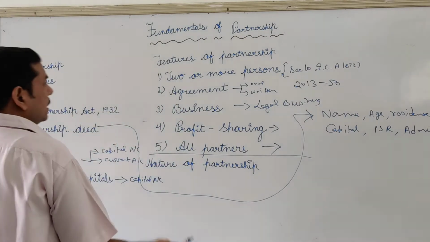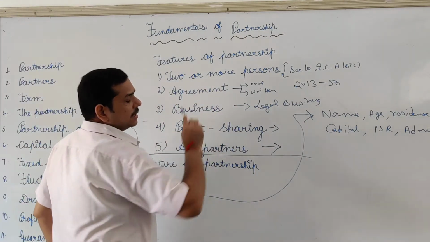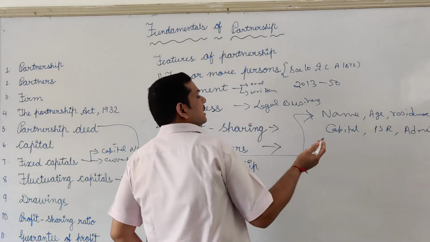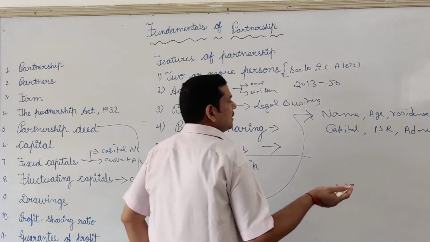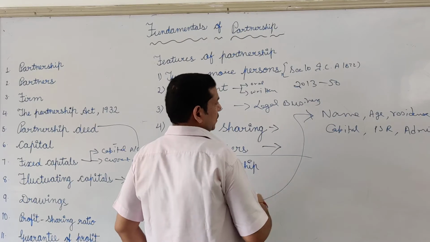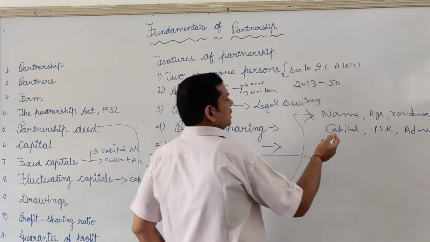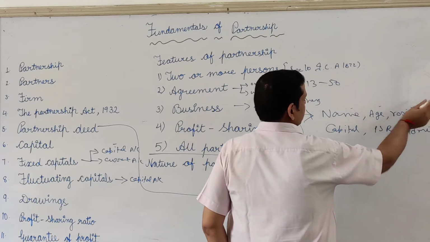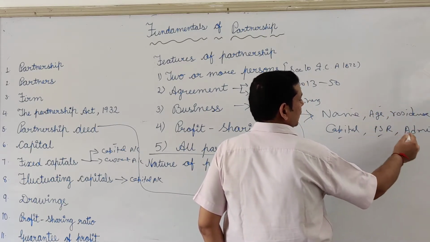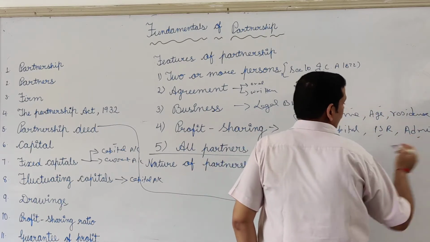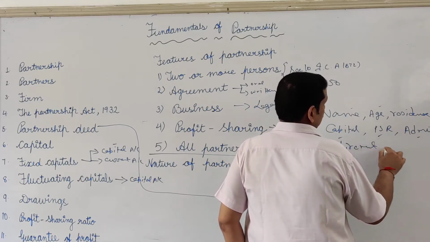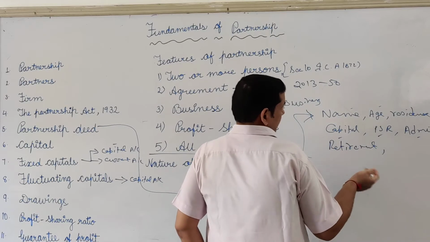See what I told you here, an agreement may be oral or written. It is up to you. But if you put all the terms and conditions in written form, it is very beneficial for you in order to avoid future disputes. So in order to avoid future disputes, this deed is created and several things are put in: name of the partner, their age, residence, capital to be brought in, profit sharing ratio, admission of new partner, retirement of the partner, several things.